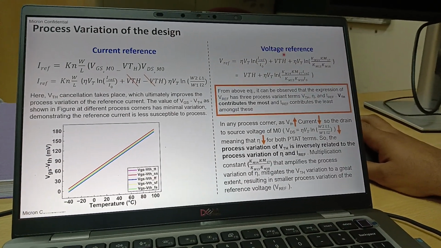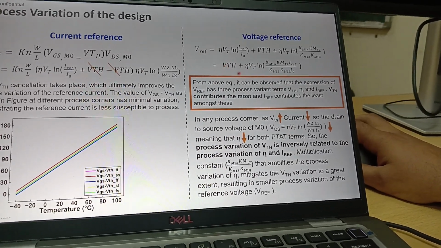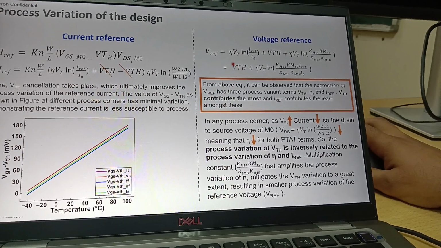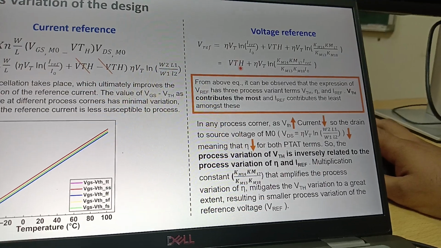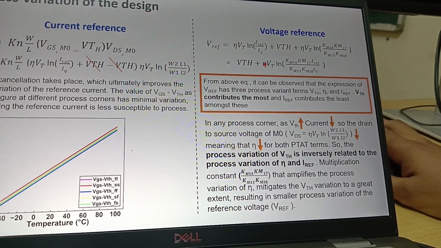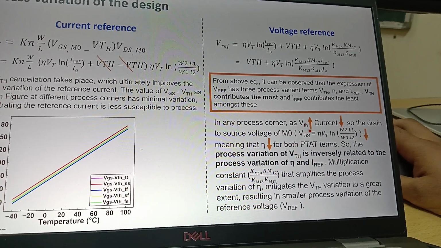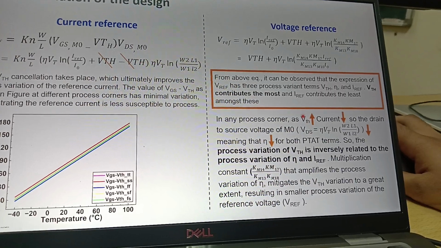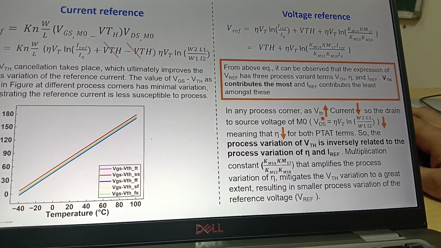At the same time, for the voltage reference, we have the VTH term and this eta VT term. As we know, the VTH term is variant with respect to process, but that VTH process variation is mitigated with the help of this eta variation. How I am saying this, I am explaining here: as VTH is increasing, as threshold voltage is increasing across, let's say earlier we are on the TT corner, from TT we move to the SS corner. SS corner means VTH increases.